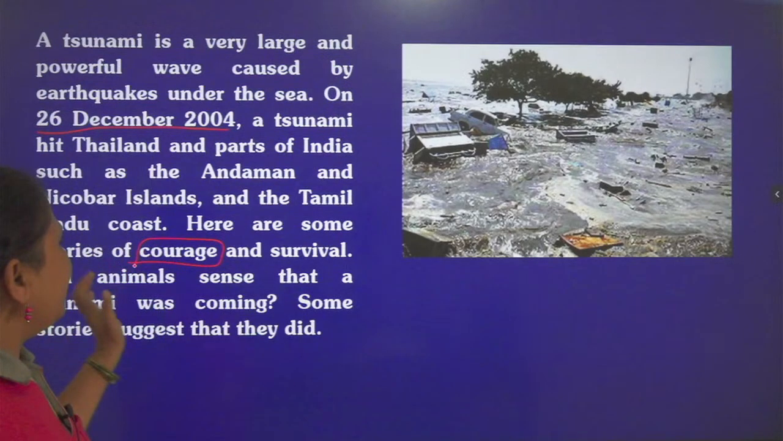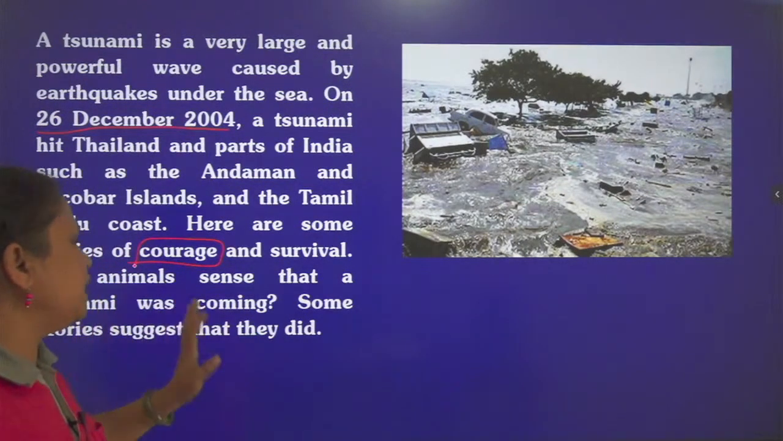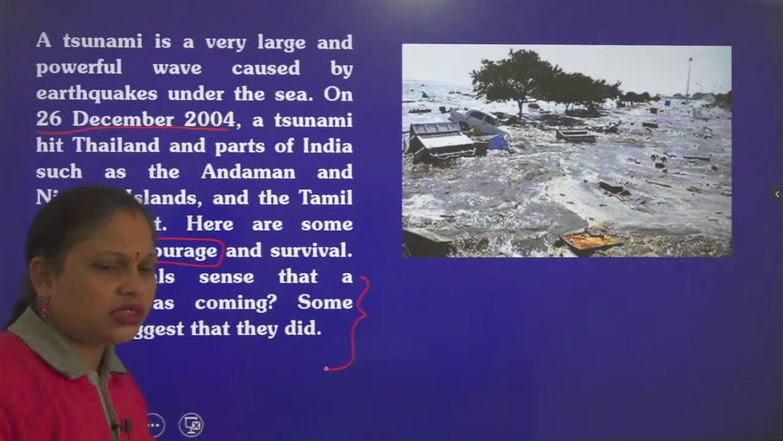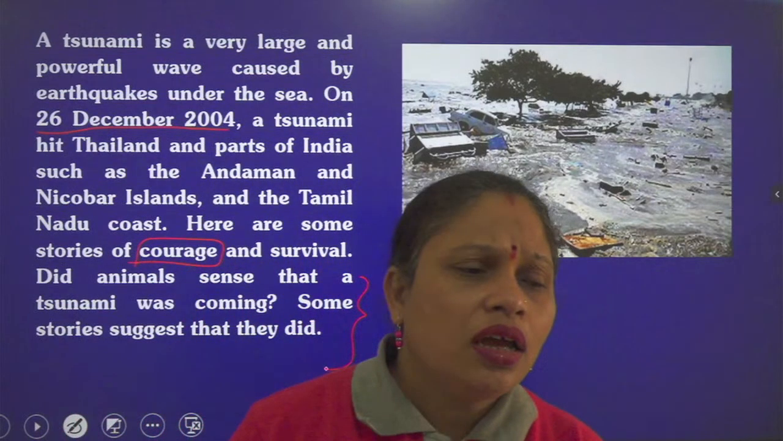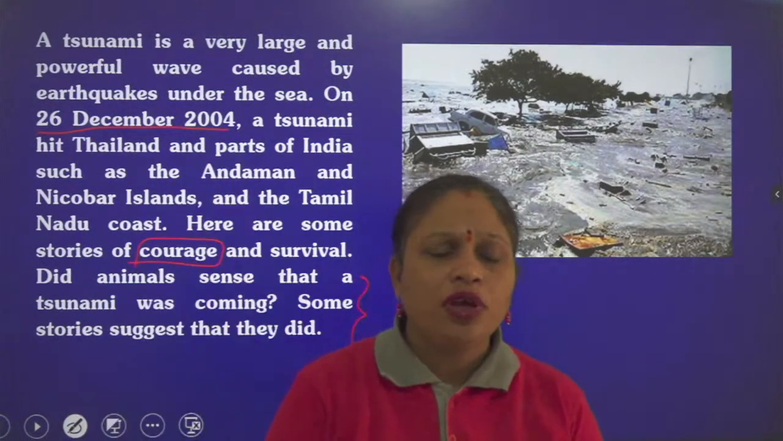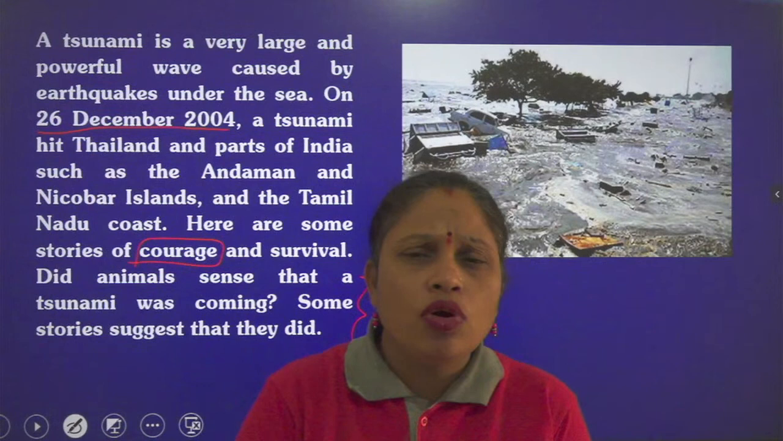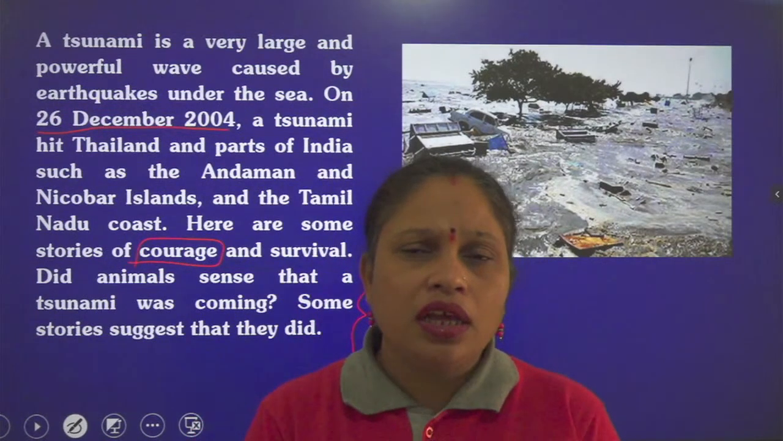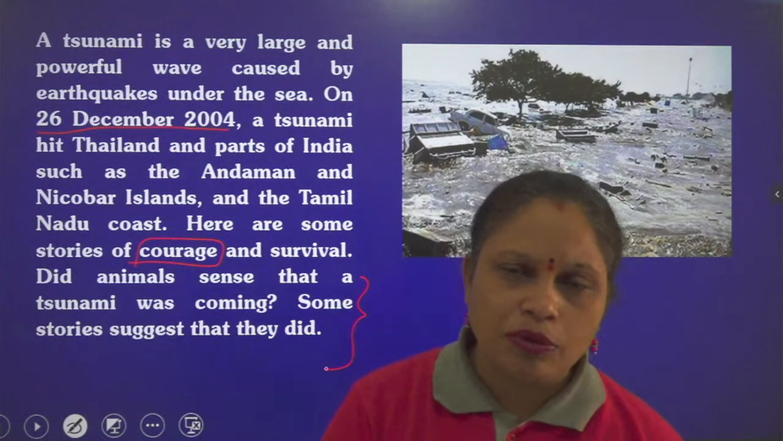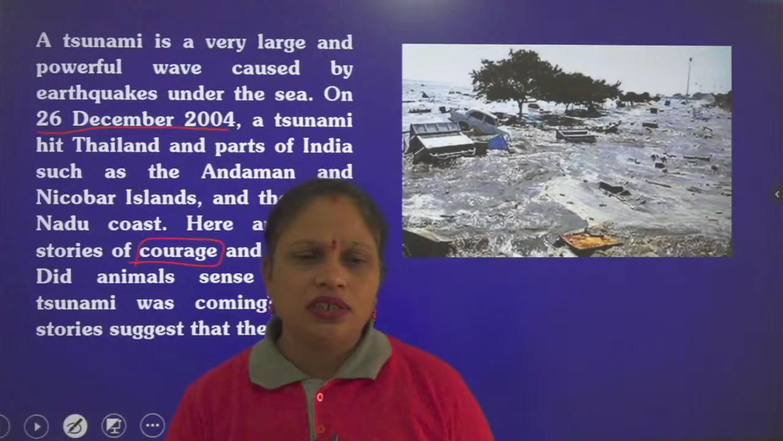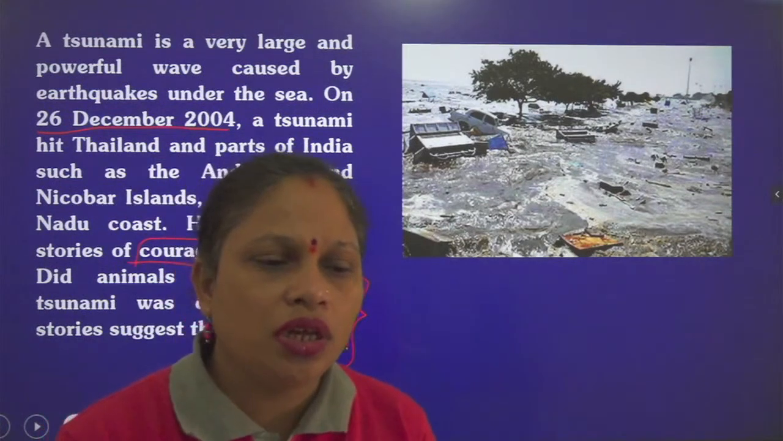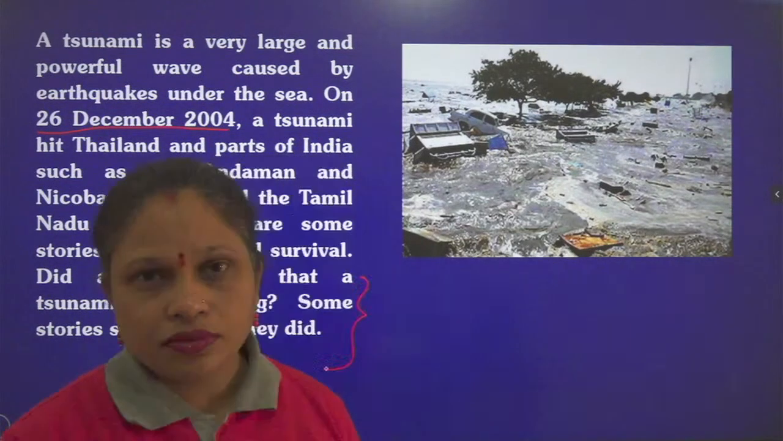Did animals sense that a tsunami was coming? Some stories suggest that they did. So it's not only about human beings but also about the animals, their behavior during such natural disasters. Whatever the studies tell us, it is often experienced that human life loss is more than the loss of animal life in comparison. So why does it happen that fewer animals are recorded as dead in such tsunamis or disasters? That also we will discuss in the chapter. So you have three sections in the story. The first story is about the courage, the people who suffered there.